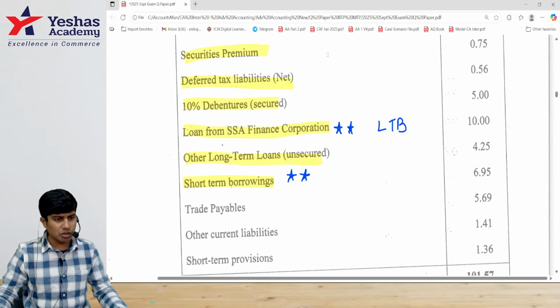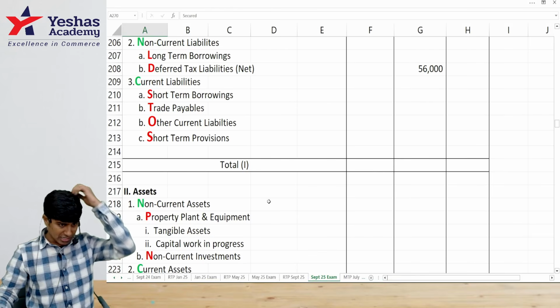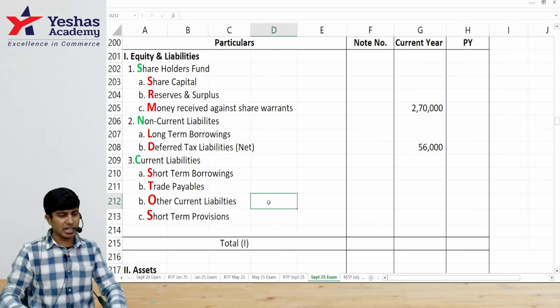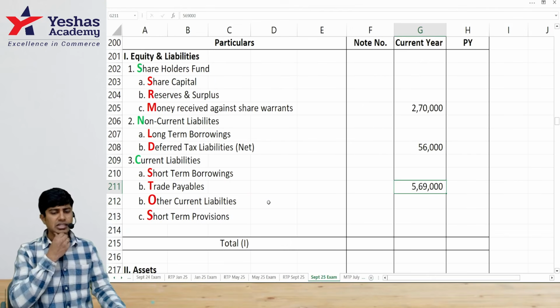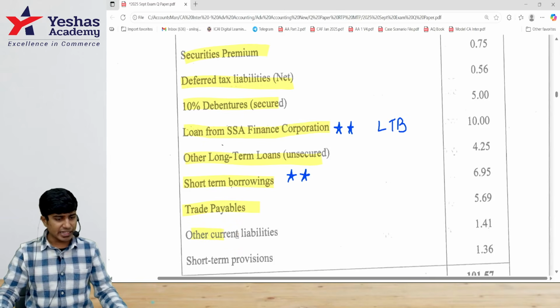What is it after short-term borrowings? Trade payables. Yeah. Trade payables 5 lakh 16. Straight away balance sheet. Come to balance sheet. On the liabilities side, I would write trade payables 5 lakh 69,000. Done. Next, other current liabilities 1 lakh 41,000.